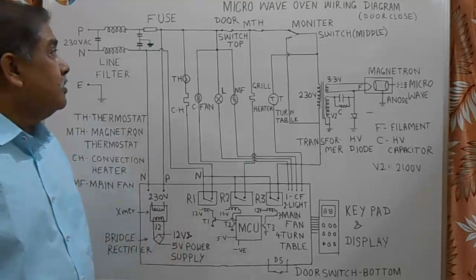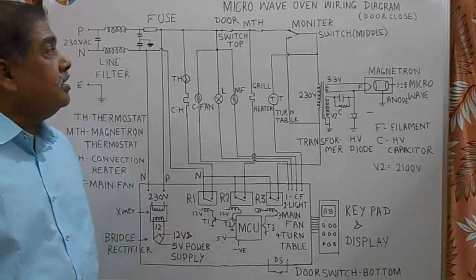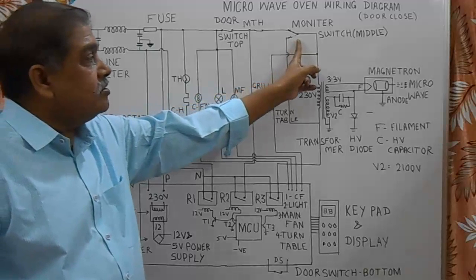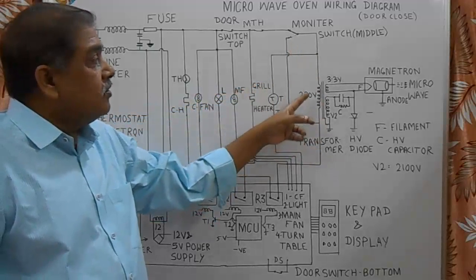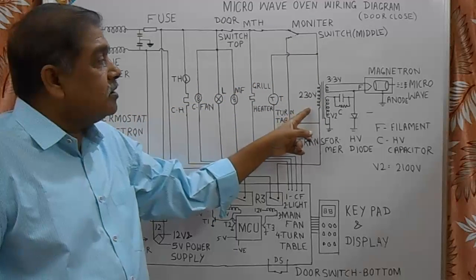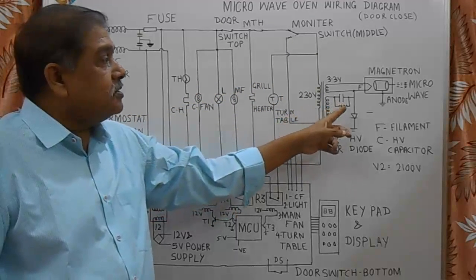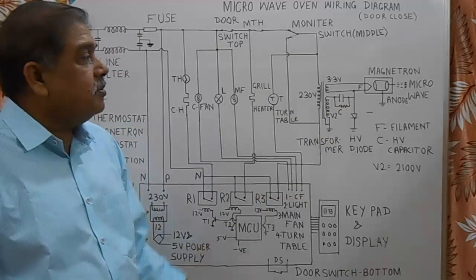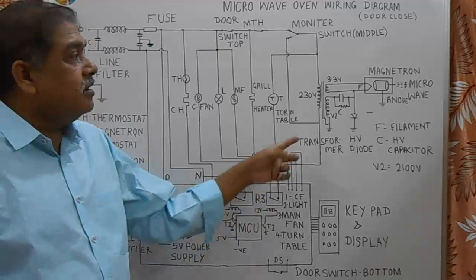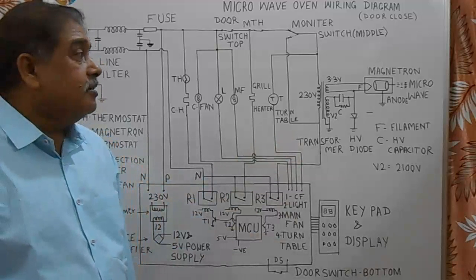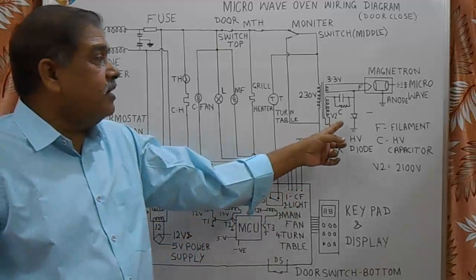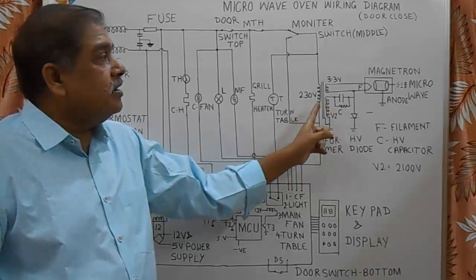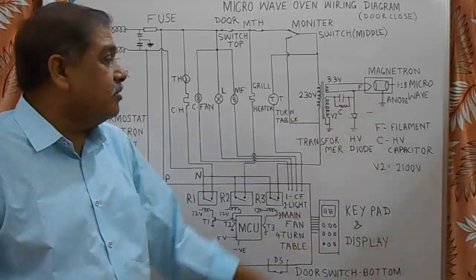So if blowing fuse case is coming, then in that case we will see there must not be any short circuit in my monitor switch, and we will see for short circuit in primary winding of the transformer, diode and capacitor. In this case one of the parts may be faulty, so we will replace that part and then microwave will work normally. If even after checking this three, diode, capacitor and transformer, there is no fault, then in that case there is a fault in magnetron.